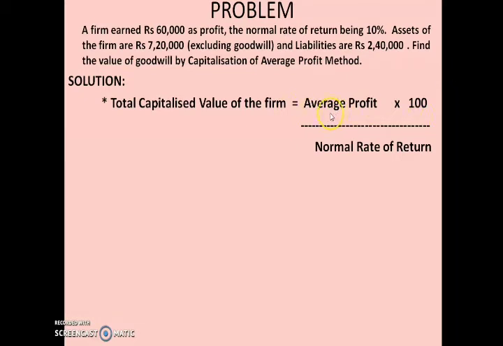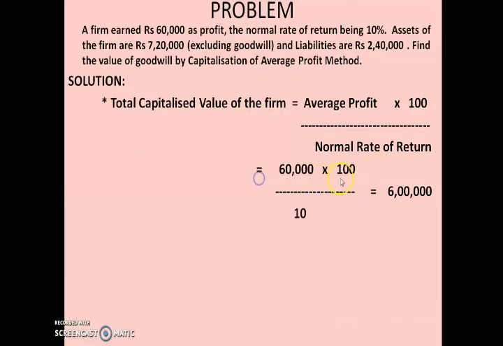So the firm earned rupees 60,000 as profit, that is your average profit, into 100 divided by normal rate of return. How much is the normal rate of return? It is given as 10%. So 60,000 into 100 divided by 10 is your capitalized value of the firm.